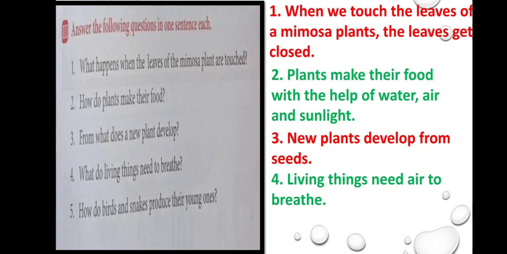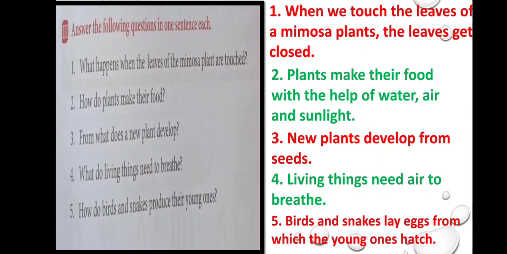Okay. Then, last question. How do birds and snakes produce their young ones? We all know all living things can produce their young ones. And how do the birds and snakes produce their young ones? Do you remember? Yeah, they produce their young ones by laying eggs, isn't it? So how will we write? Birds and snakes lay eggs from which the young ones hatch.